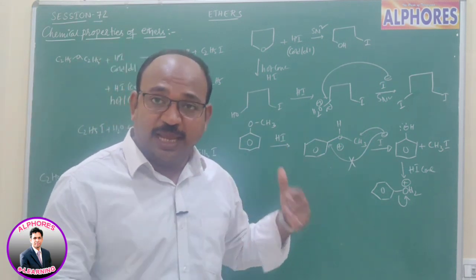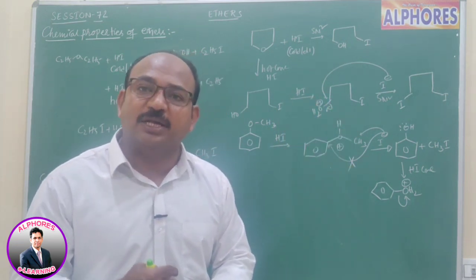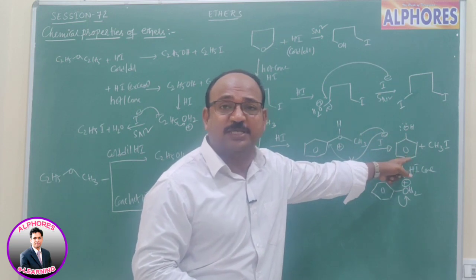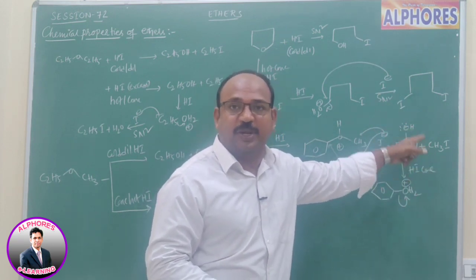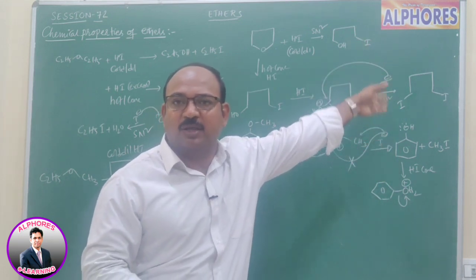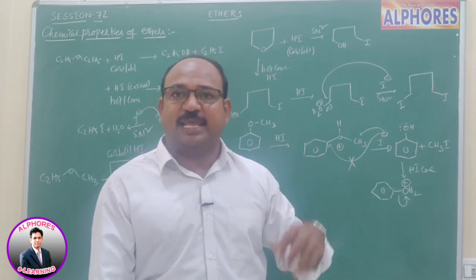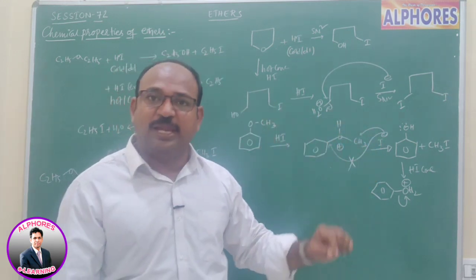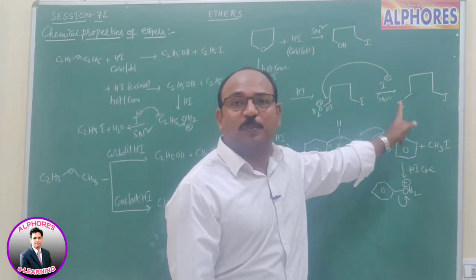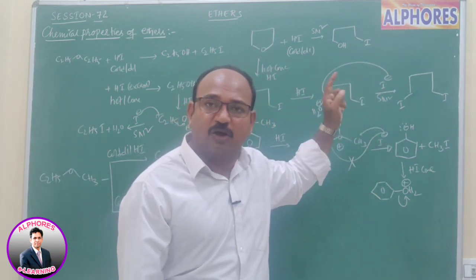It has more sp2 character because the oxygen lone pair readily participates in resonance with the ring, giving the oxygen-carbon bond double bond character. Because of this pi bond, oxygen has more sp2 character than sp3 character, meaning the availability of the lone pair on oxygen is less.